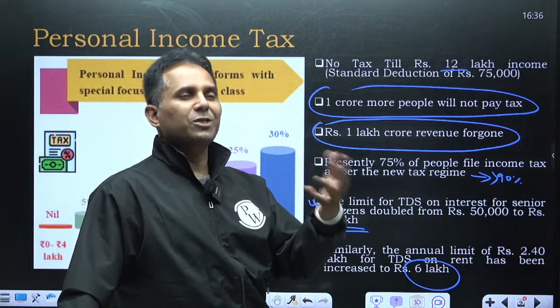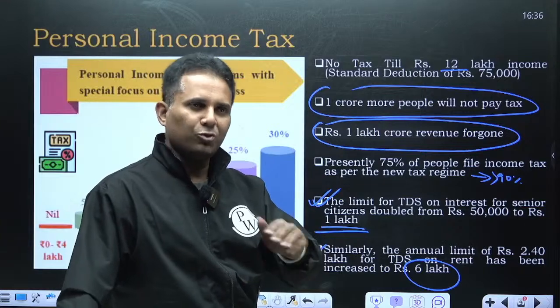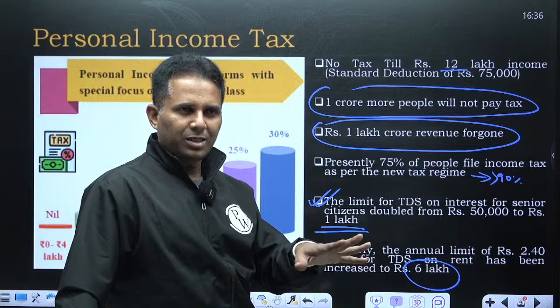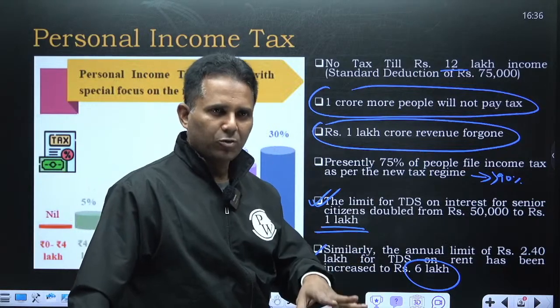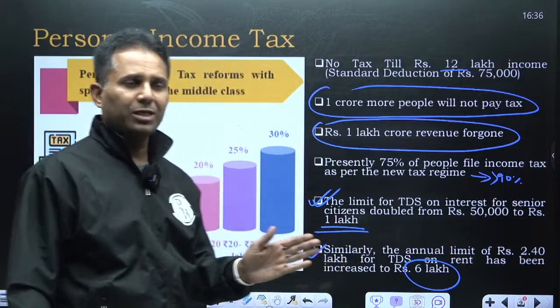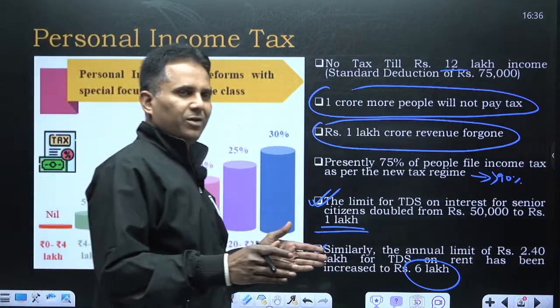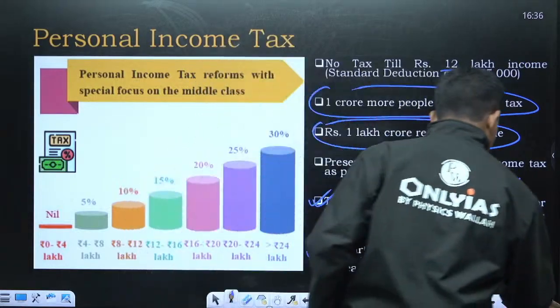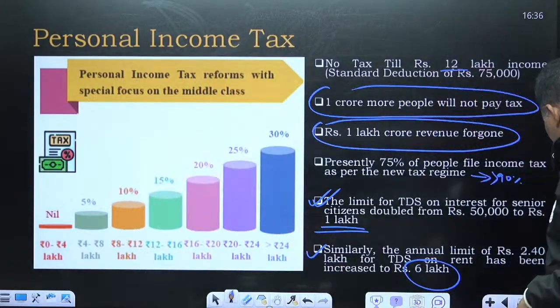But earlier it was assumed that if you have two houses, you are getting some money, so you'll have to pay some tax. So now that is gone, and you don't need to comply with anything. Two houses, you don't need to file any document. It will be assumed that you are using it for your own purpose, and you don't need to pay any tax on that. But of course, if you have rented out one of the houses, then you'll have to pay. So this is easing of compliance.